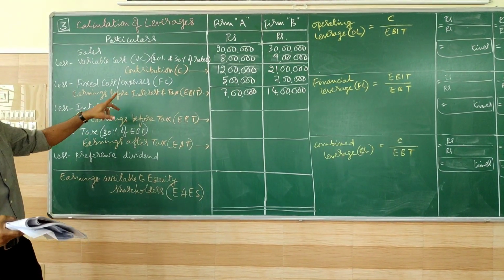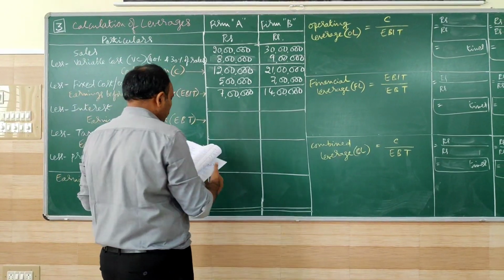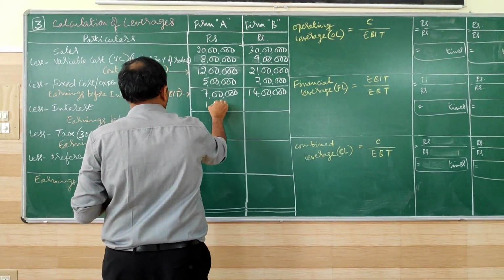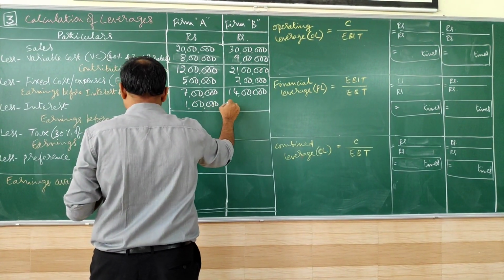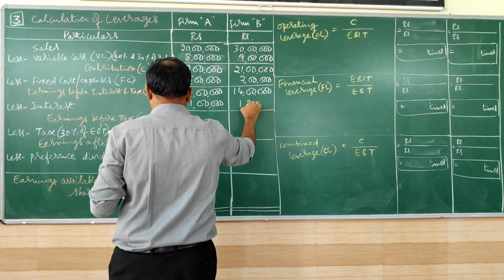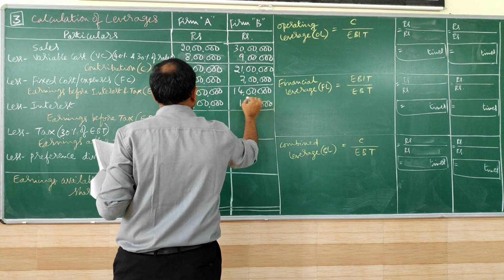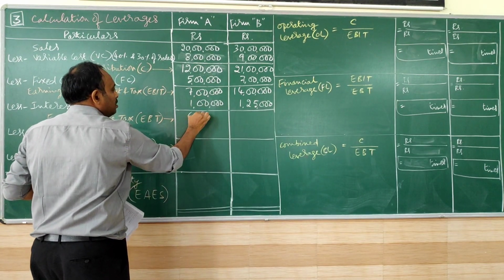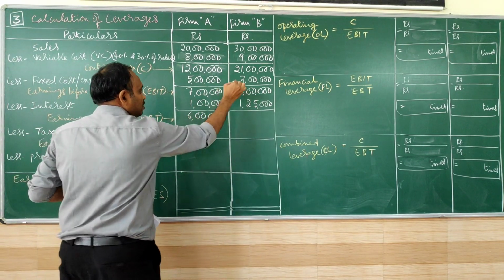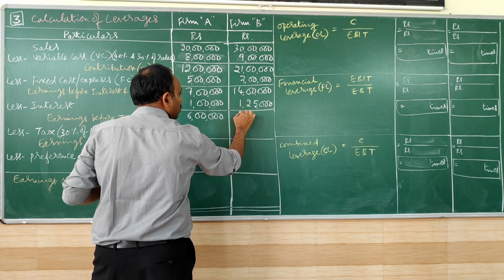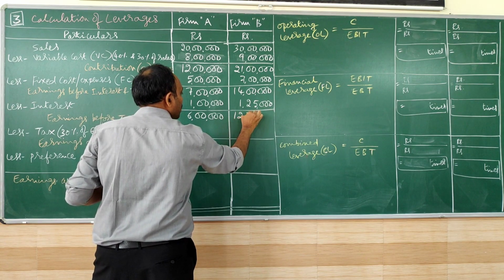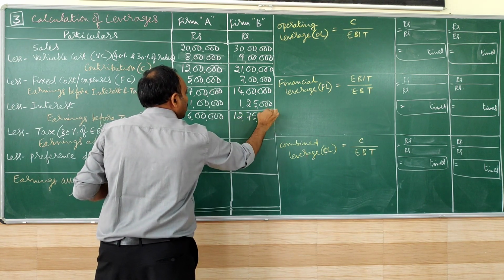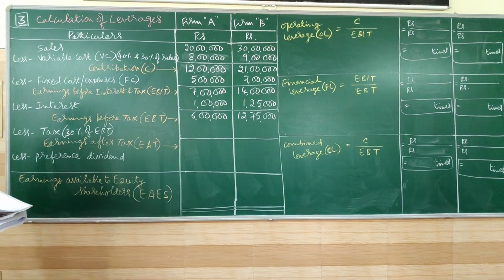Then less interest. Interest is also given in the problem. 1 lakh for A, 1 lakh 25,000 for B. So 7 minus 1, 6 lakhs. 14 lakh minus 1 lakh 25,000, 12 lakh 75,000.